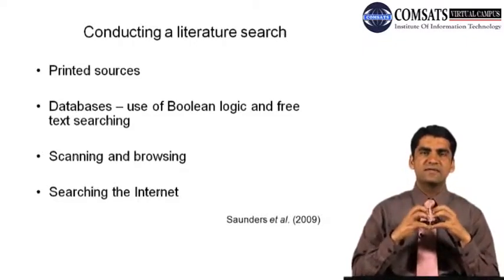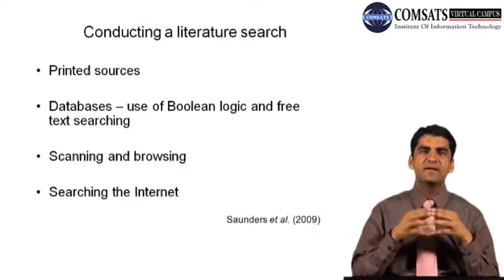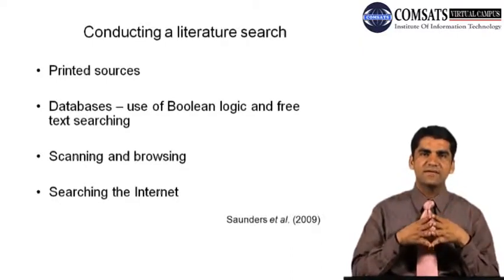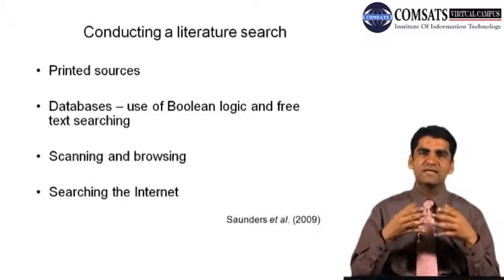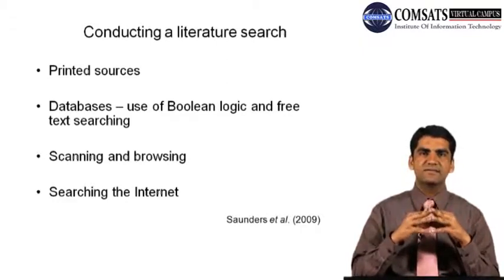And then again, searching, browsing on the internet, that is one of the important things. The internet is a very important source. In the beginning we have also discussed media, how media can help us to find various things, and one of the media is basically newspaper, the other is the internet. The third one is definitely TV, with talk shows that can be used to understand the topic of our research interest.